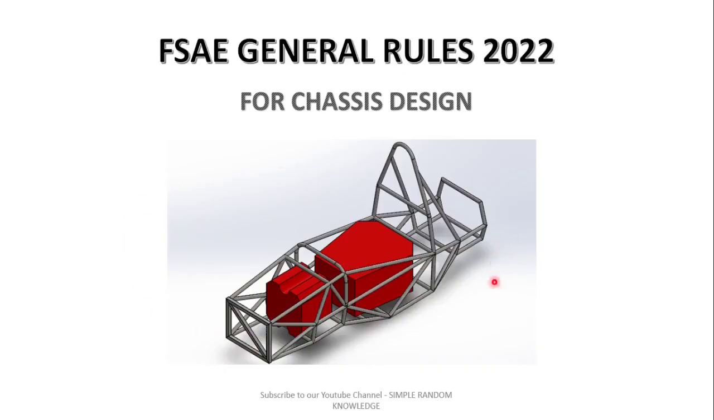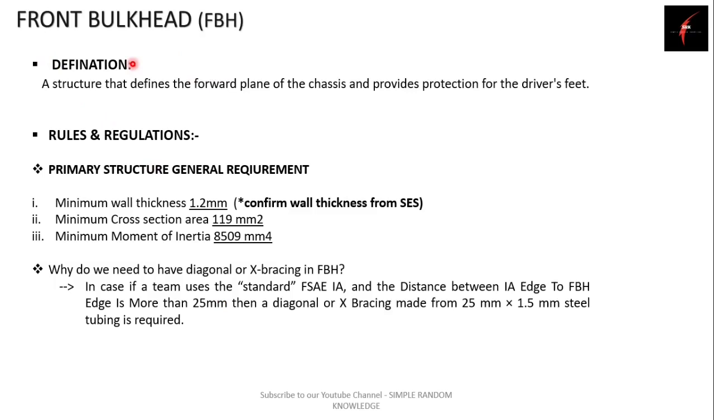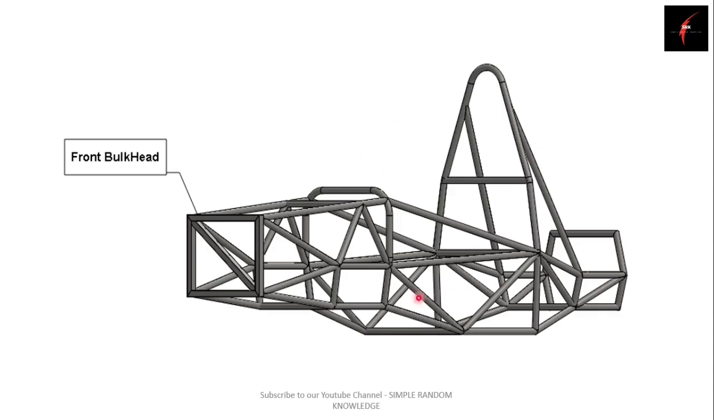So guys, we are going to discuss all the primary structures of a chassis one by one. Starting with the first structure, that is front bulkhead. So what is a front bulkhead? Here is the definition for the front bulkhead. It is a structure that defines the forward plane of a chassis and provides the protection for a driver's feet. In this image, you can see the front bulkhead over here. It acts as the foremost plane of a chassis and it protects the driver's feet from any front impact crash.